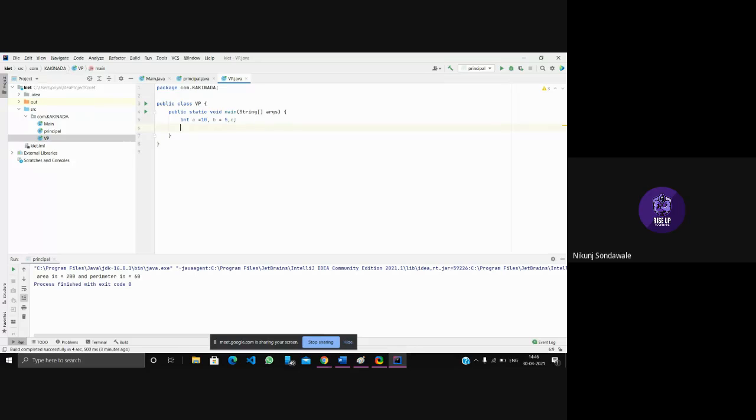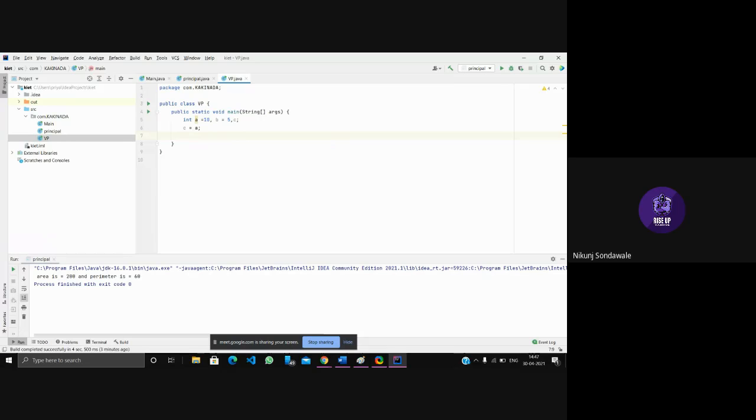Okay, and after that I'll assign this empty variable c the value of a. So c equals to a. Whatever value we have in a, we have 10 in a, right? So it is transferred to c. Now a becomes empty, right?